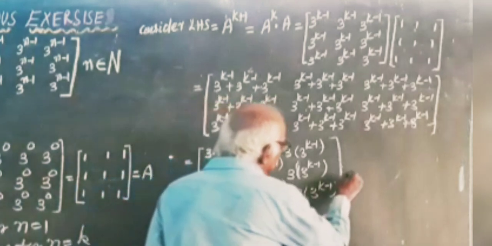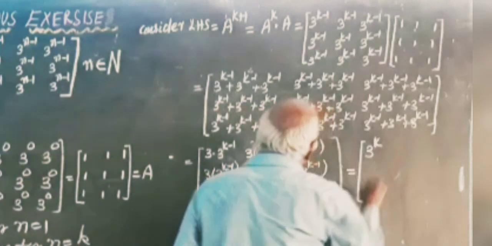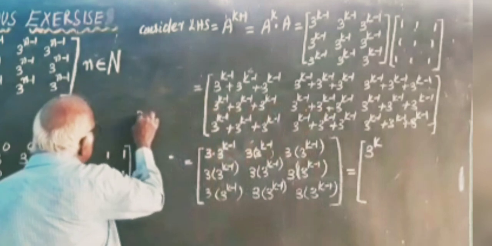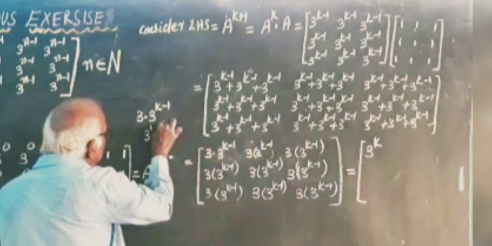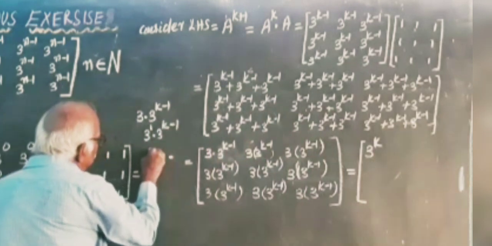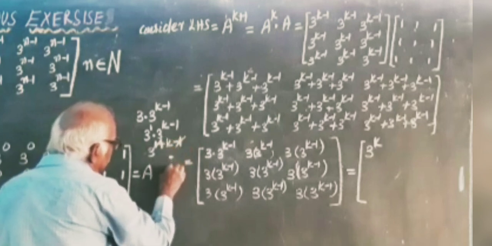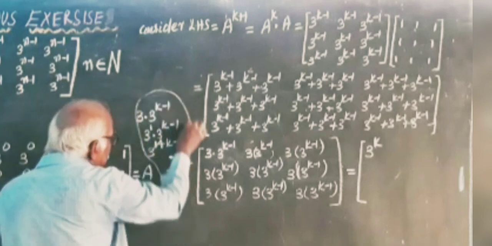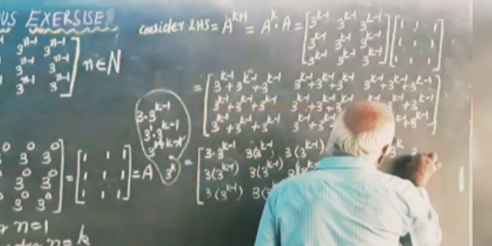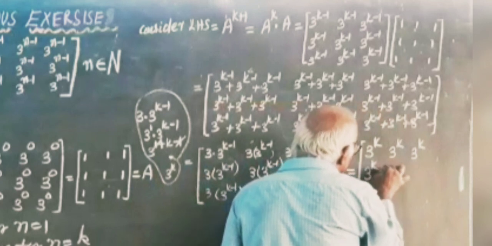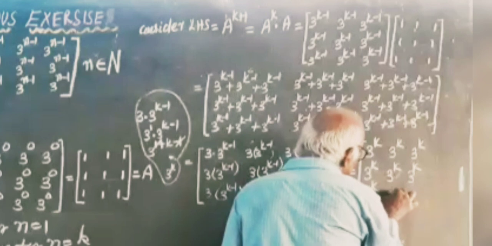See, 3 into 3 power k minus 1 equals 3 power 1 into 3 power k minus 1, equal to 3 power 1 plus k minus 1. The plus and minus cancel, and you will get 3 power k. So every entry is 3 power k.